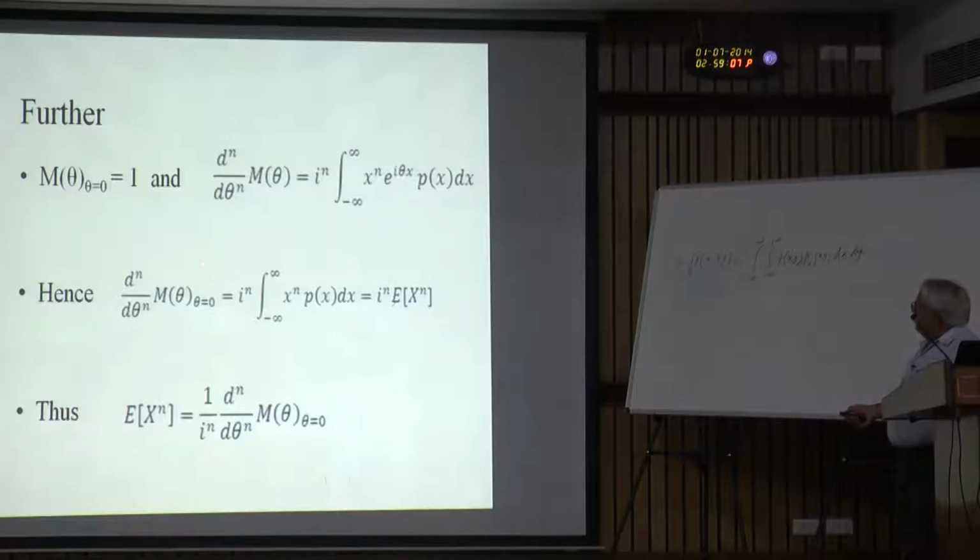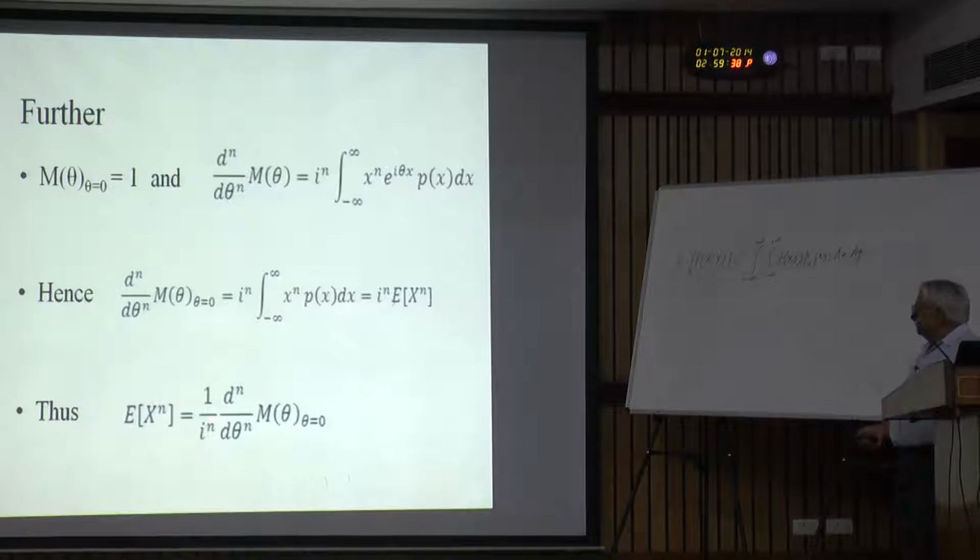Now, if we set this derivative at theta equal to 0, in that case this e to the power I theta x becomes 1, and what we are left with is I to the power n multiplied by the integral of x to the power n p(x) dx, which is the same as the nth moment of x. Okay. So, we can find the nth order expectation of x by differentiating the characteristic function.